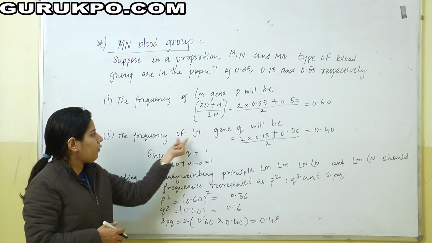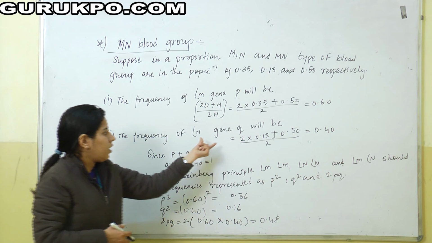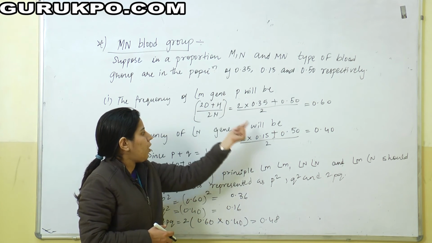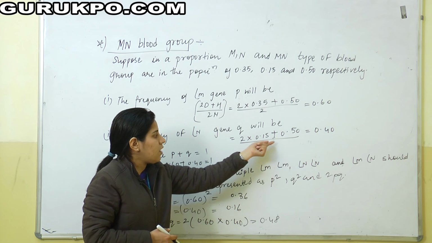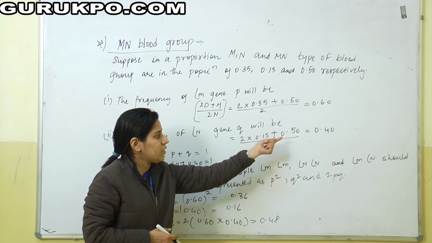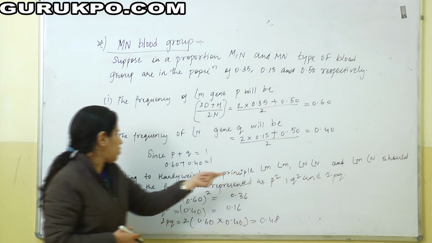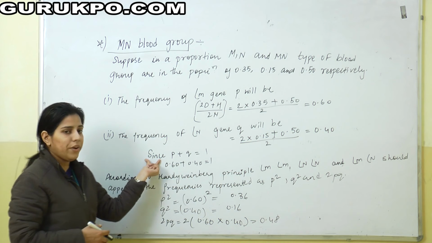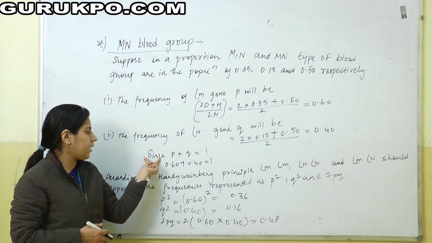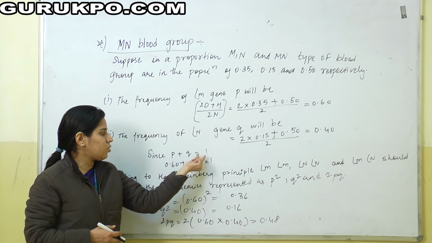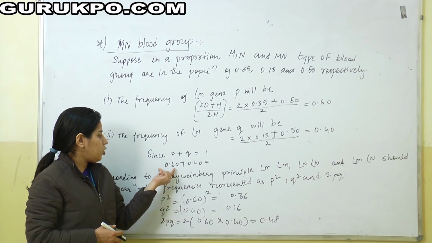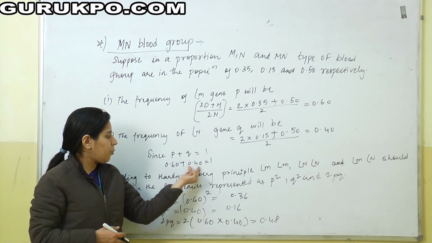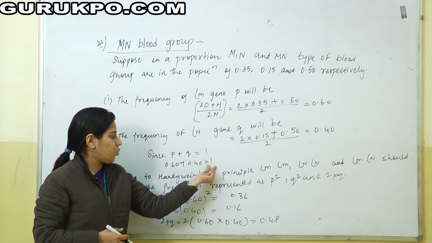The frequency of the N gene, that is Q, will be 2 into 0.15 plus 0.50, which is equal to 0.40. Since we have already discussed that P plus Q is equal to 1, that is the Hardy-Weinberg law, 0.60 plus 0.40 is equal to 1.